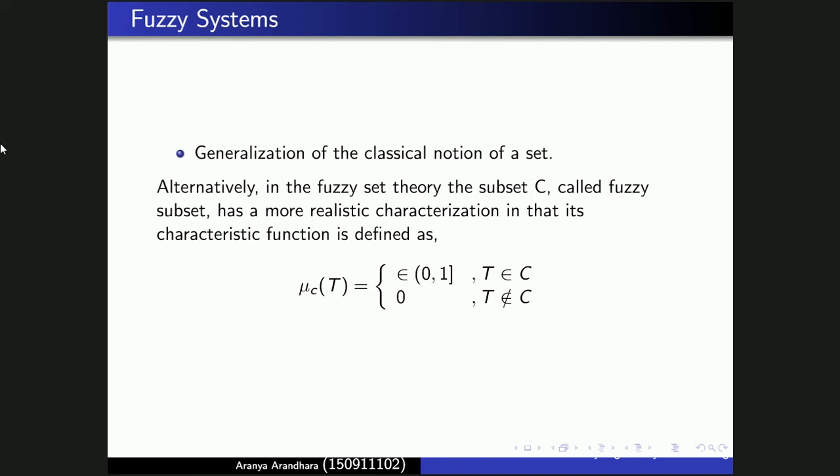So basically, mu_C(t) can take a value from 0 to 1 rather than only 0 and 1, which was seen in the conventional crisp Boolean logic. In fuzzy logic, the value is approximate. We can see that for a value t belonging to a subset C with a degree of membership mu_C(t) between 0 and 1, mu_C is called the membership function in fuzzy set theory.